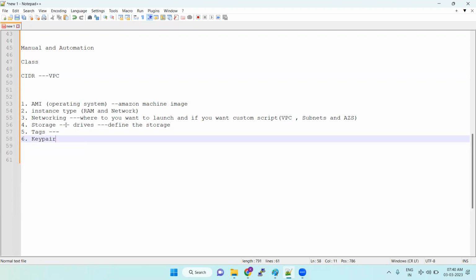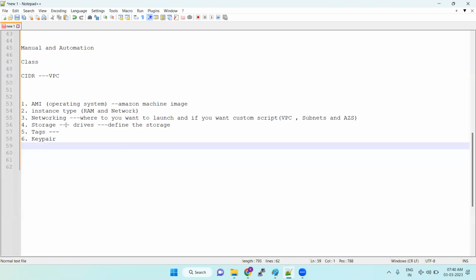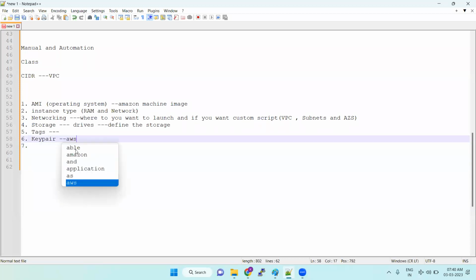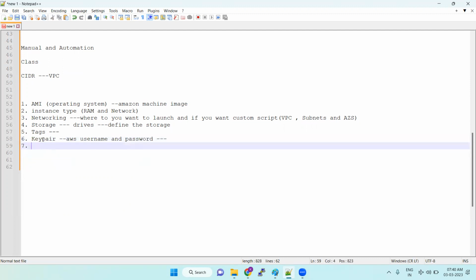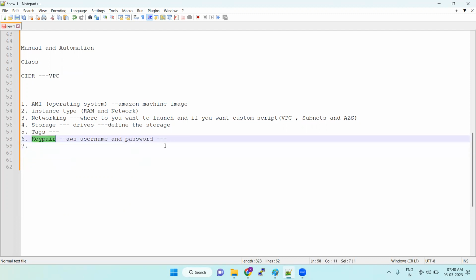So the next, sixth thing we have is the key pair. Key pair is nothing but, generally for AWS, we don't have usernames and passwords. Once the server is launched, if you want to authenticate or log into the server, either Windows servers or Linux servers, we don't have a password concept in AWS. So they provide one key file here, and that key file name we can generate with our own name.